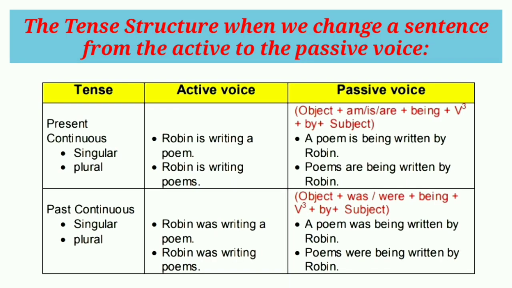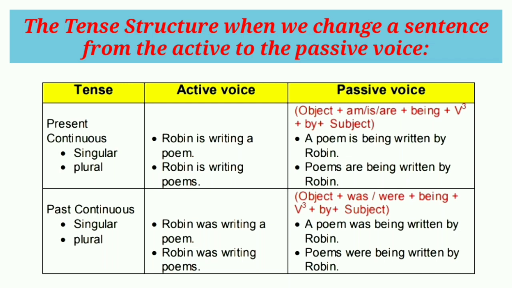In the present continuous tense, the verb in the passive voice is made by adding the third form of the verb to am, is, are and being. And in the past continuous tense, the verb in the passive voice is made by adding the third form of the verb to was, were, and being.